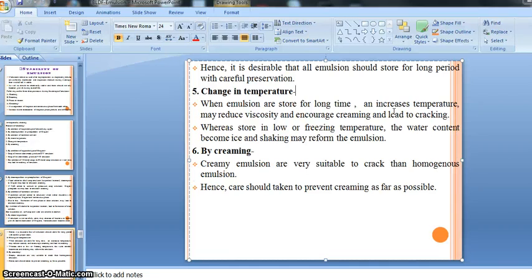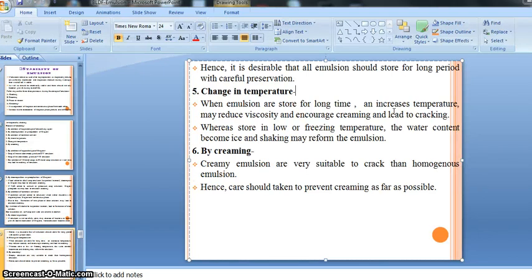We know that viscosity plays a very important role. If your preparation has the required or desired viscosity, the dispersed globules are distributed properly throughout the continuous phase, and it also matters for withdrawal of the preparation before administration. So viscosity plays a very important role.